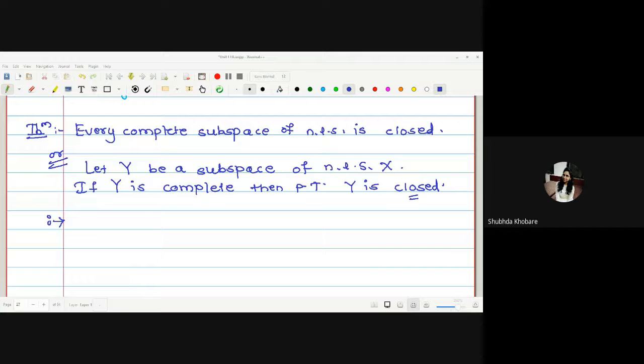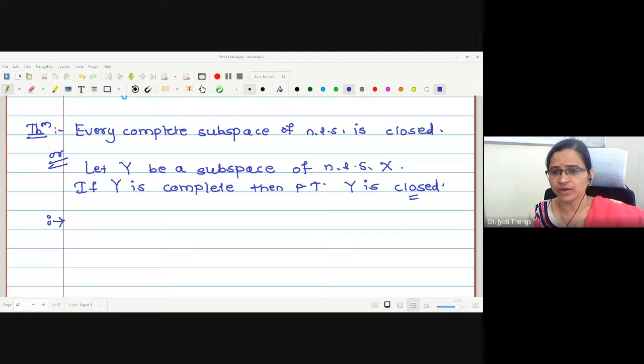What is the meaning of Y to be closed? Y is closed, we wanted to prove. Complete, it is given. Now we know what is complete, no? Because just now we have recalled it. If we start with a Cauchy sequence, one has to prove this is convergent in the same space. Now what should I prove in order to prove Y is a closed subspace?